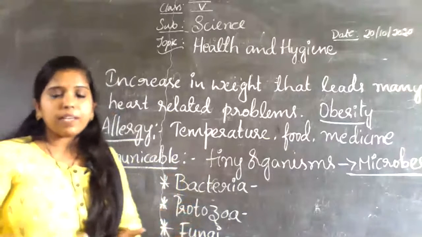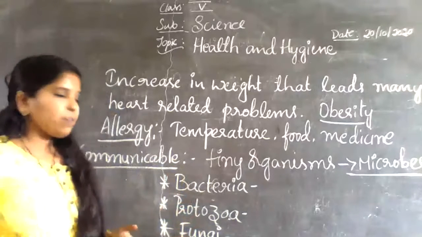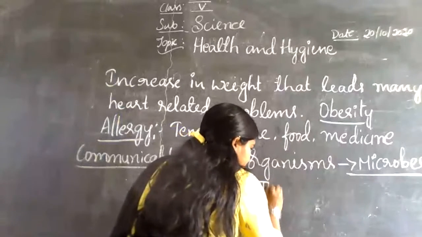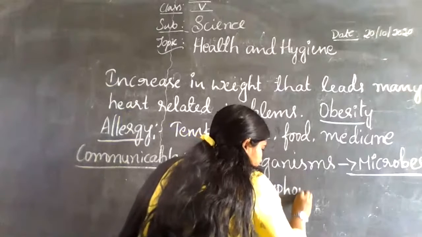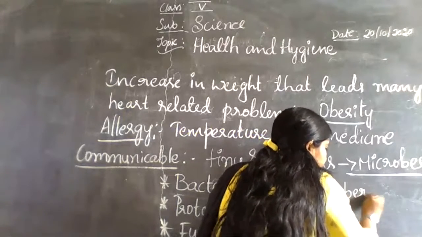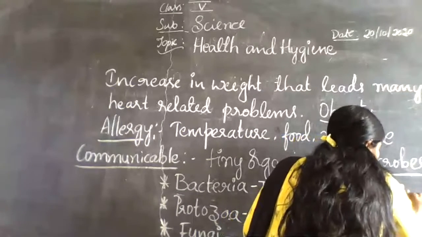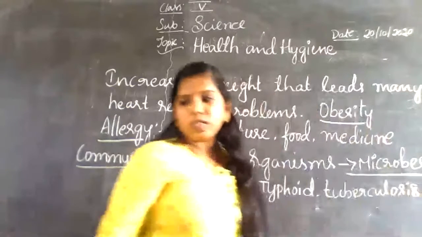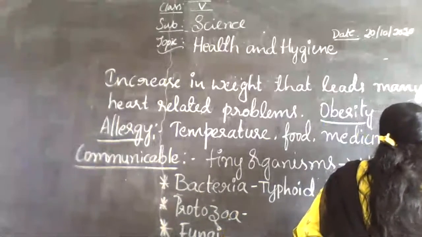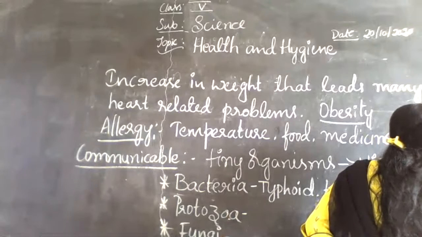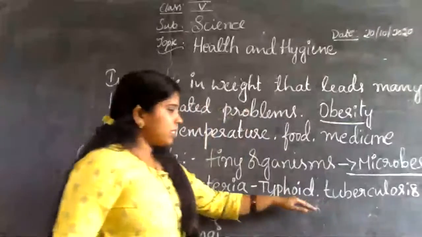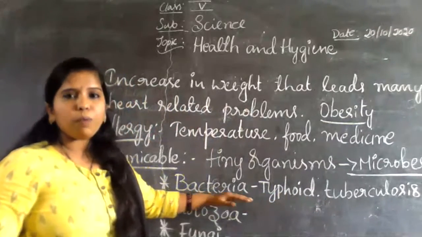Which diseases do they mainly cause? They cause typhoid, and also tuberculosis, and also meningitis. These are all the diseases which can be spread through bacteria.